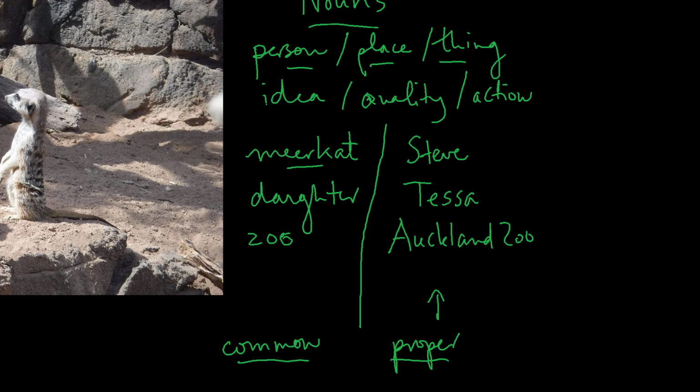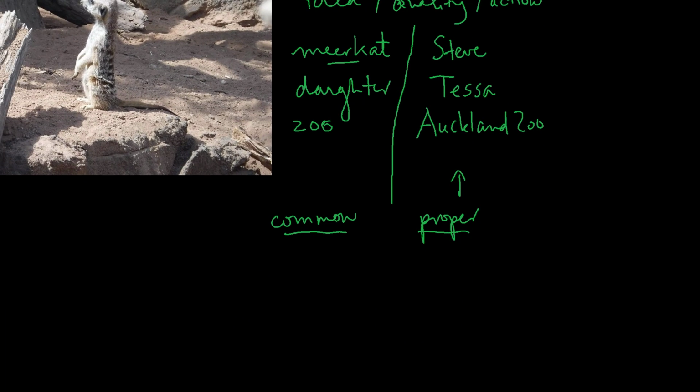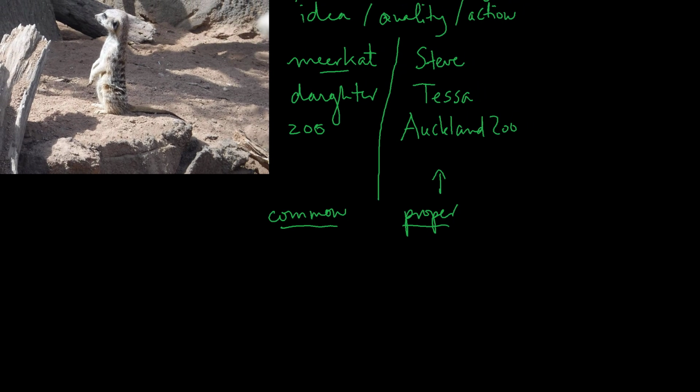Now let's just zoom in a little bit here. Okay, so the difference is that a common noun is not specific. The word meerkat can be applied to any meerkat. The word daughter can be applied to any daughter in the world, and so on. Whereas these proper nouns are specific. They refer to a singular instance of the noun. Okay, so we're going to call this specific. And what's unique about proper nouns is that they're always capitalized. And common nouns are rarely capitalized.